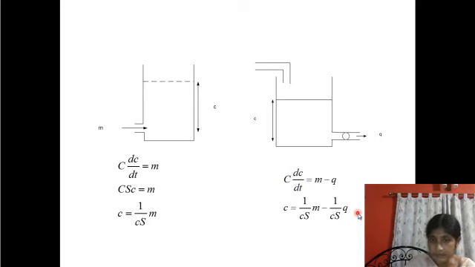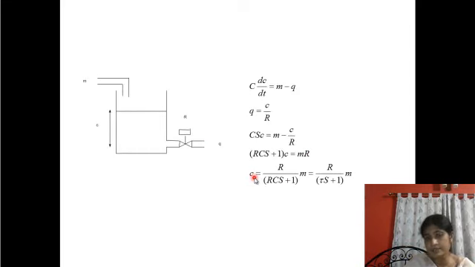Do not confuse. Both are written as small c over here, but this should be capital C, and should be corrected. Okay. So the relationship between the level and the inflow and outflow, m and q, will be like this. This is the model of this process plant.